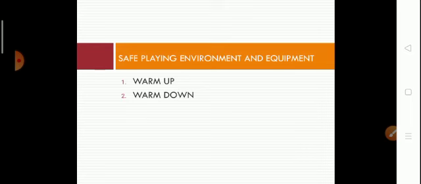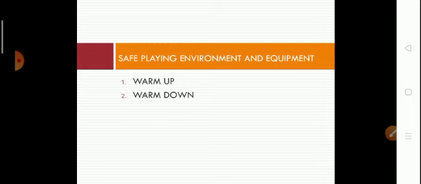If it is too hot, then how many hours you have to practice. If it is cold, then which are the necessary things required to take precautions before conducting the practice session.